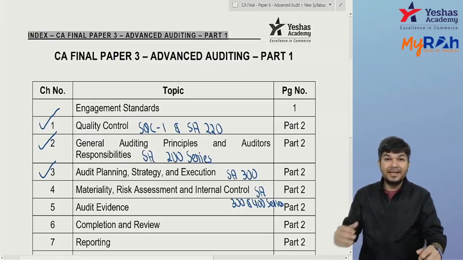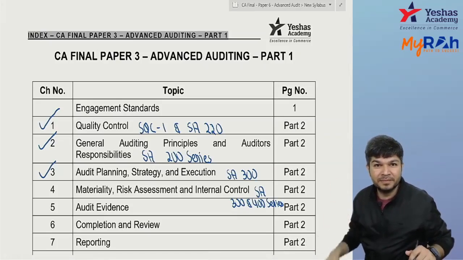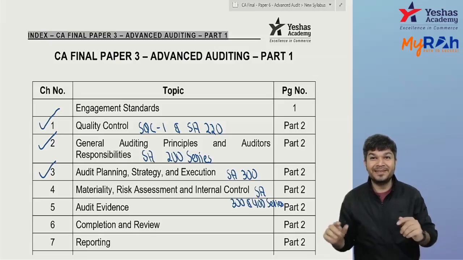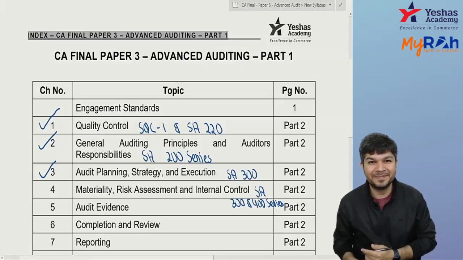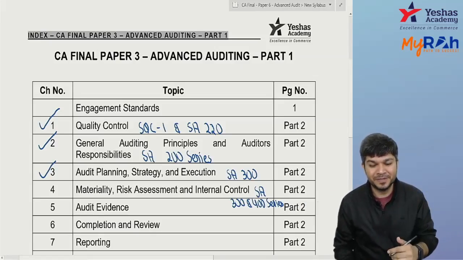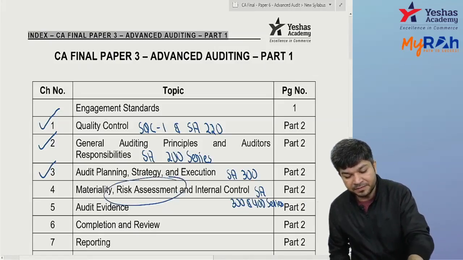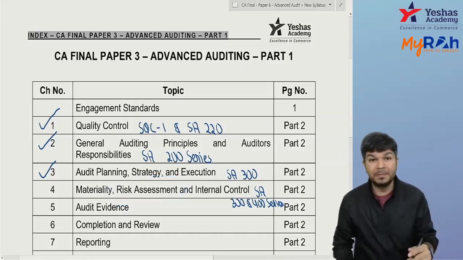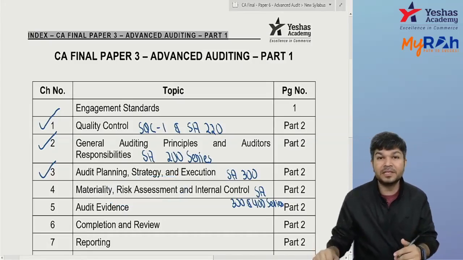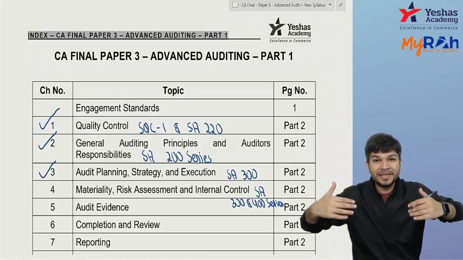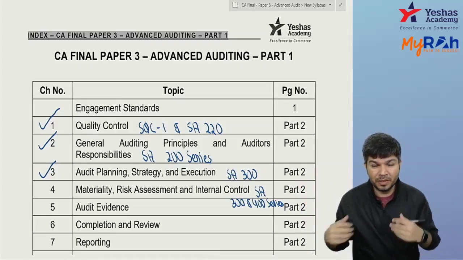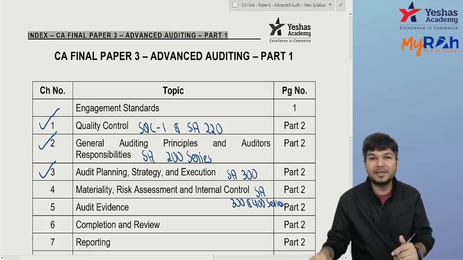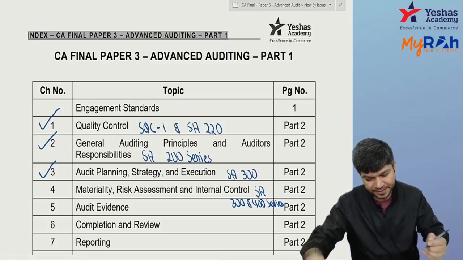Okay, so identifying and assessing the risk of material misstatement by understanding the entity, its environment, its internal control. SA 315. So risk assessment 315, responses to the risk is 330, materiality was 320. So this is kind of your 300 series, and now we evaluate the misstatements identified during an audit. Whatever misstatements we identified, we evaluate that comes under your 450. So this is kind of SA 300, 400 series. So this is also standards on auditing.